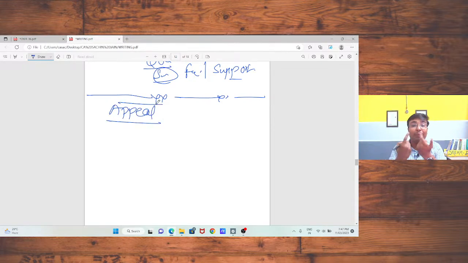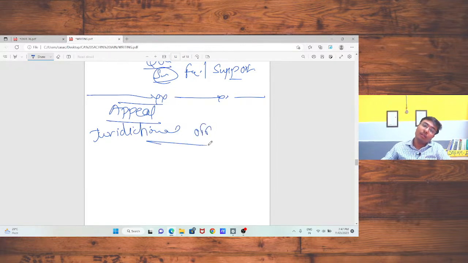Sir, what about appeal? If there is any decision passed by my jurisdictional officer, and I am not satisfied with that order or that demand, in that case I have an option that I may file an appeal with the specified authority within a given time.